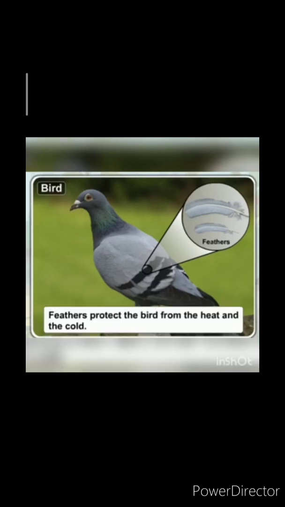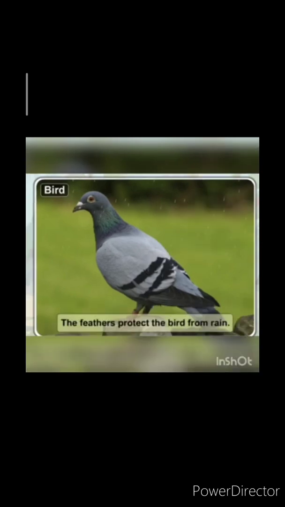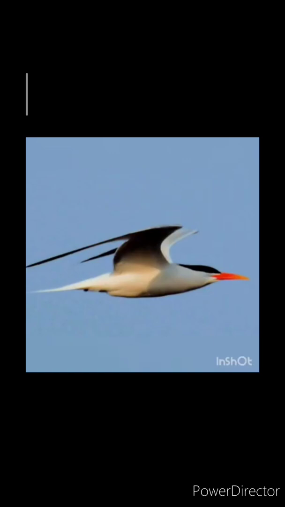Feathers protect the bird from the heat and the cold. And feathers also do not let the body of the bird get wet. So the feathers protect the bird from rain as well. Birds have a boat shaped or streamlined body which helps them to cut through the air while flying in the sky.